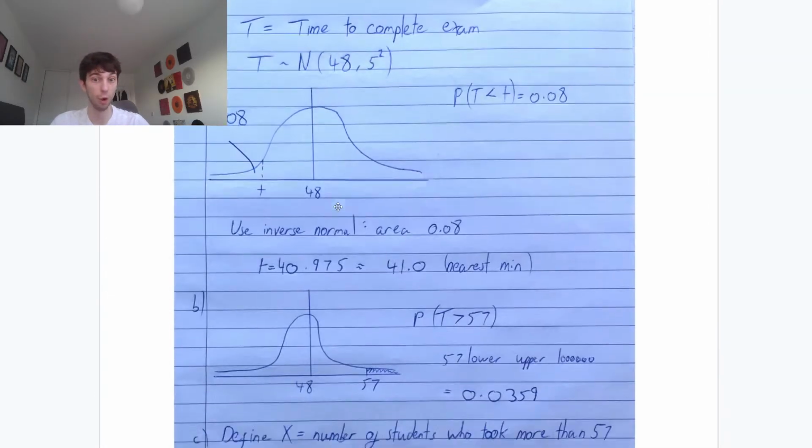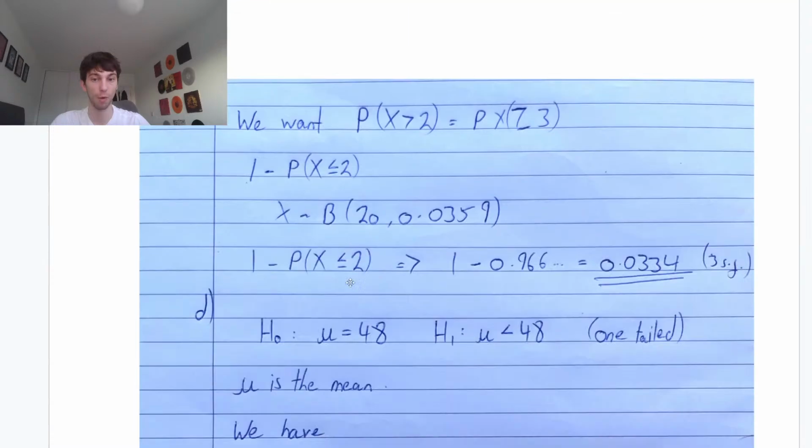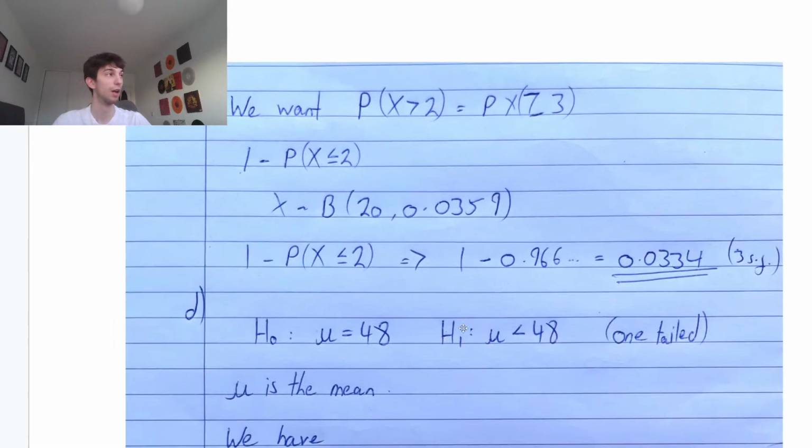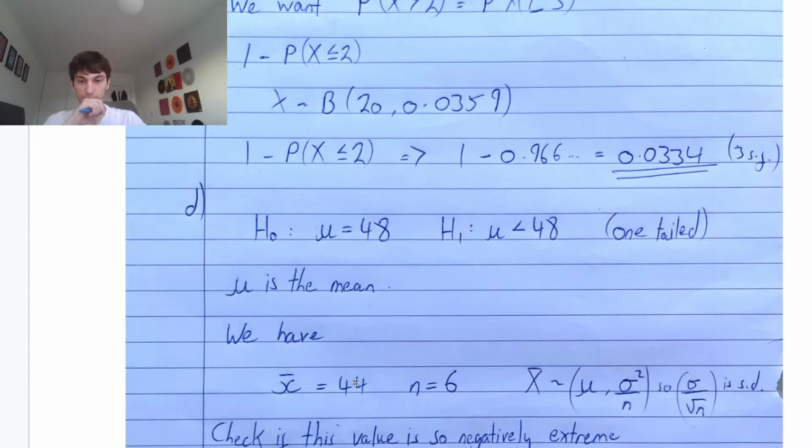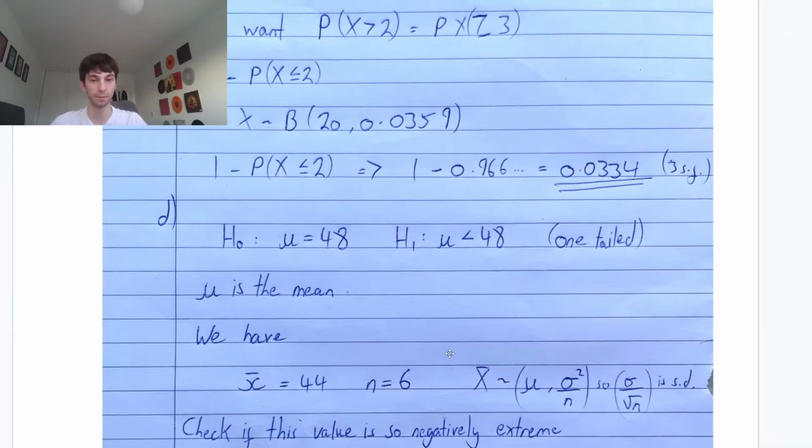Right, so let's go through it, guys. The null hypothesis is just what we originally had: our mean is 48. Alternative, we think these top set students are very smart and quick, is that the mean will be less than 48, where mu is the mean. So we have our sample mean, they tell us, to be 44. Remember, what changes in our sample mean distribution? The mean stays the same, but we divide the variance by the sample size. Sample size is 6, so we have sigma squared over n. For the standard deviation, this would just be sigma over root n.